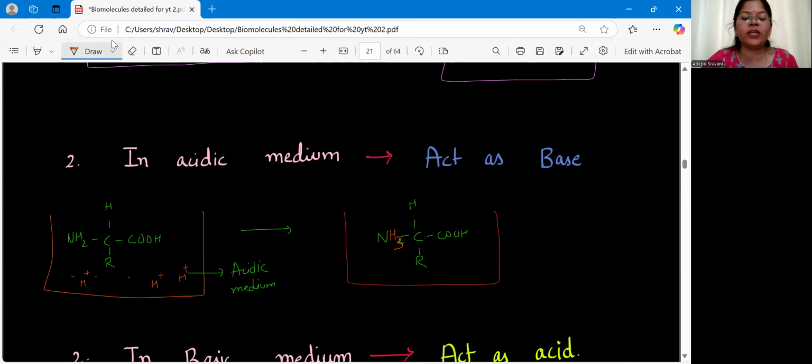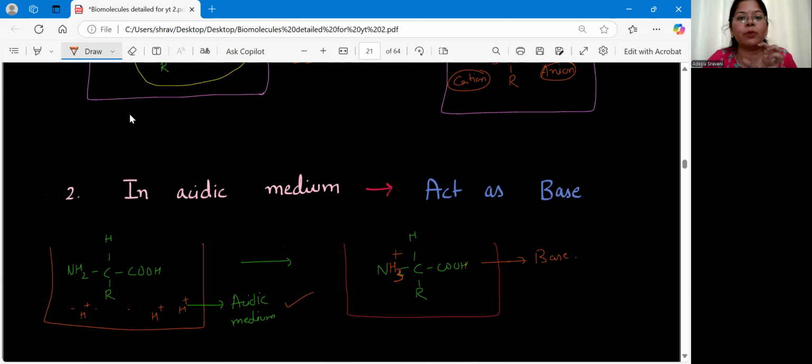So when it is NH3, what is the charge here? Plus, isn't it? It is NH3 plus when it is kept in acidic medium. And now this molecule of amino acid, we call it a base. So this will be acting as a base. This point you have to remember: when an amino acid is kept under acidic medium, this molecule will accept one proton to form a base. So in acidic medium, it will act as a base.